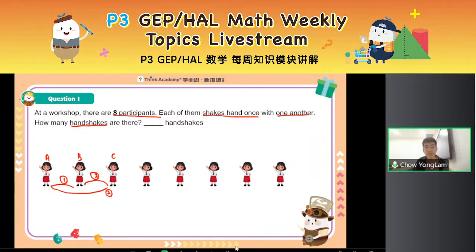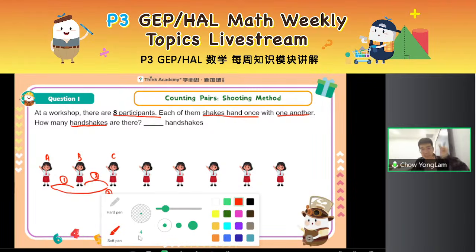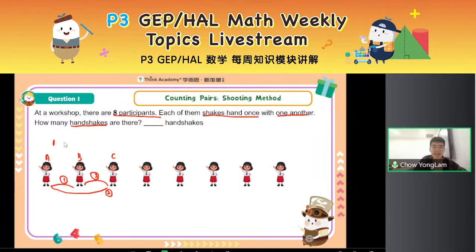So you realize that when we are counting how many handshakes there are, A shaking hands with B is the same as B shaking hands with A. I do not need to repeat again. In essence, I am counting the number of pairs of people I can form. When I say handshake, I mean choosing a pair, and A handshake with B is the same as B handshake with A. So when we are choosing a pair, the order doesn't matter. That's why I don't need to draw any new handshakes for C, because C already shook hands with A and with B. So that's the case for 3 students.